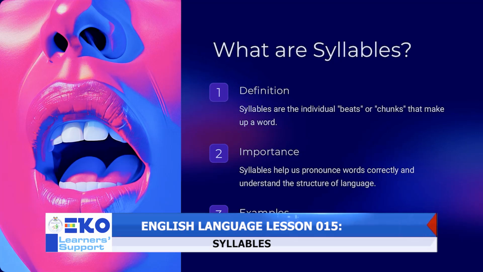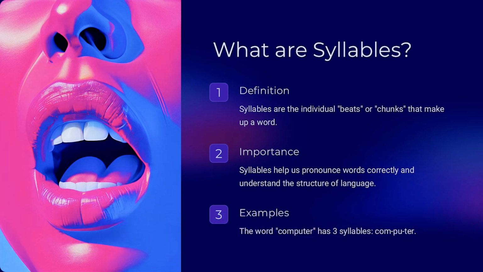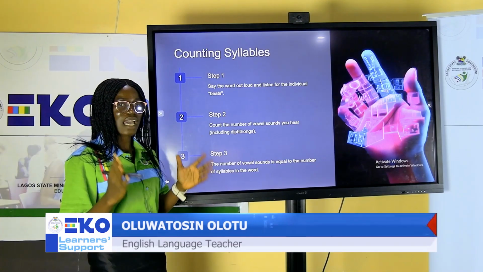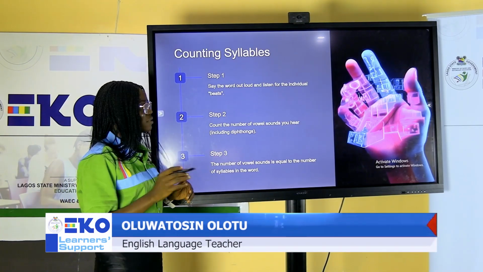Let's look at some of the examples. The word computer has three syllables. Computer. Now, how do we know how to count our syllables? I have three steps, and I'm going to explain to you using these three steps.